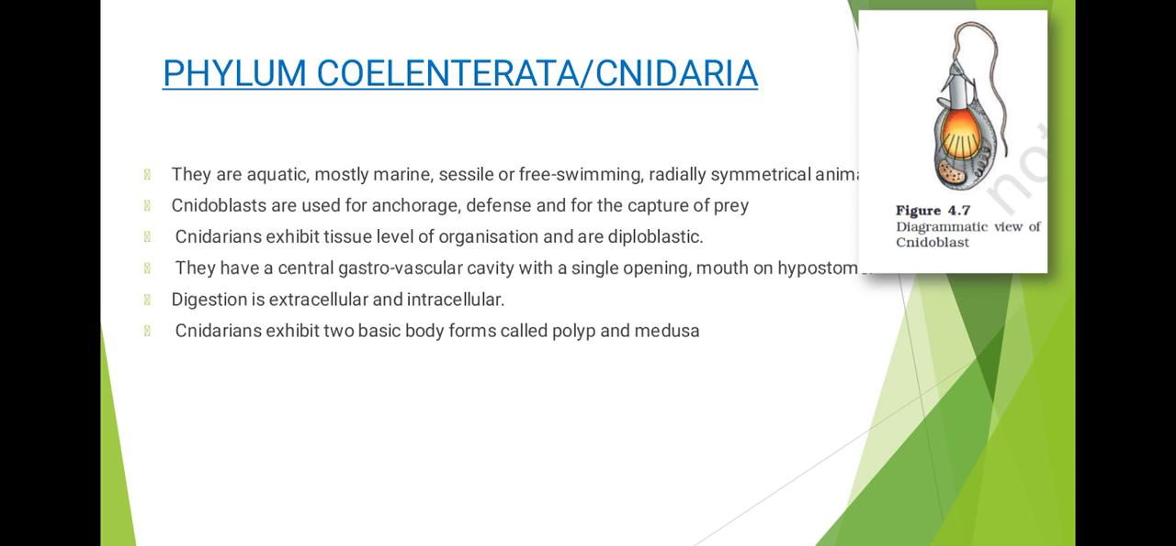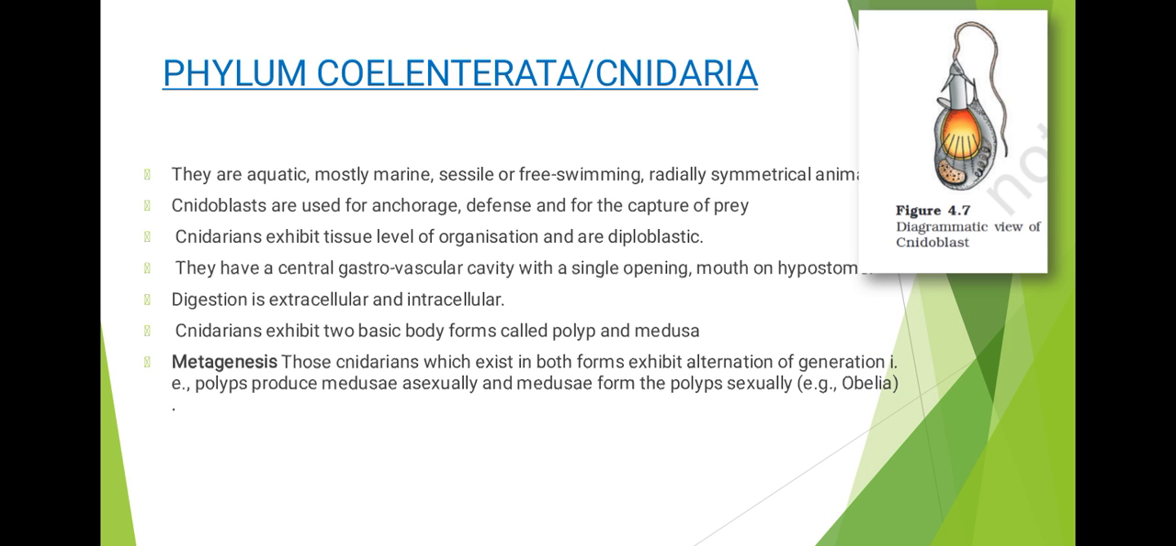So the cnidarians, they exhibit two basic body forms. One is called polyp and the other is called medusa. Polyp means they are sessile and they have a cylindrical form. Sessile means they are stationary. They have a cylindrical form like hydra. But the medusa form, they have an umbrella shape and they are free swimming. That is the difference between them, and it is seen in the case of jellyfish, or it is scientifically called Aurelia.